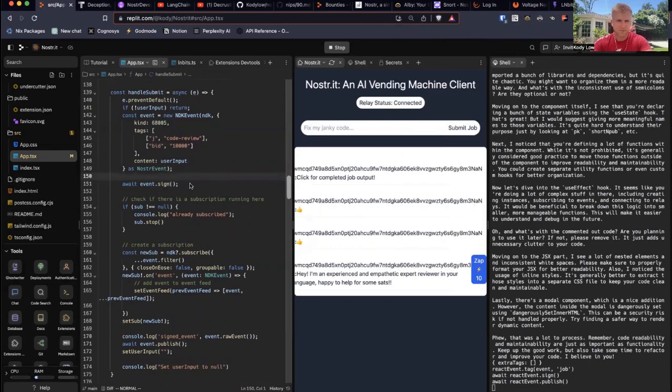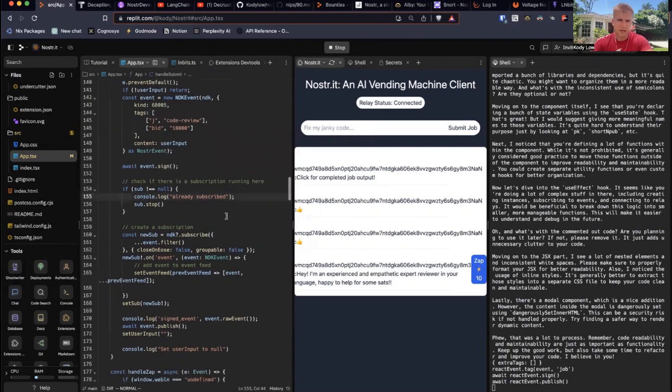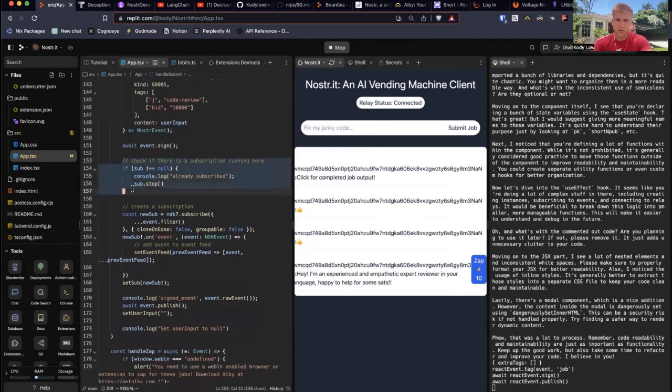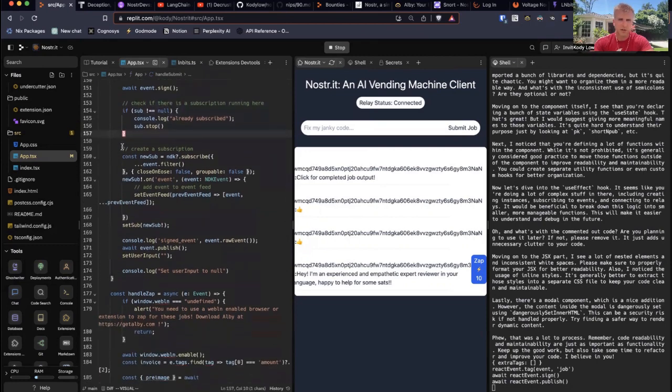It signs the event, so my private key never goes into Replit. It just communicates across to the browser extension. And then it says, if there's already a subscription that I'm subscribed to for a job, then close that one and open a new subscription to those relays that I'd connected to in the init. It says open a new subscription.